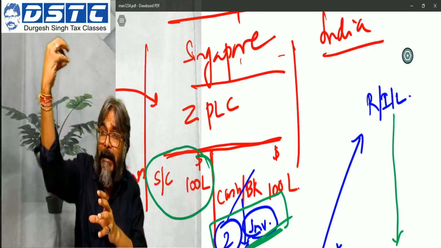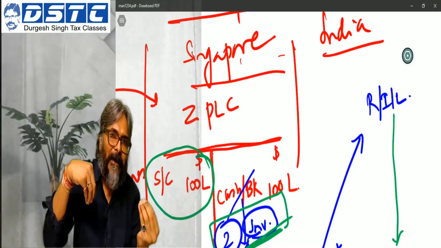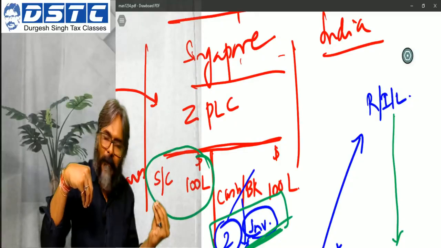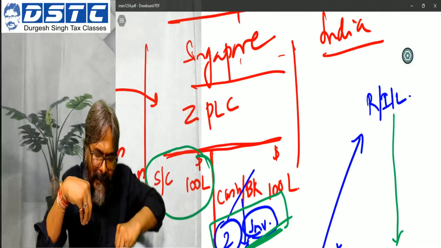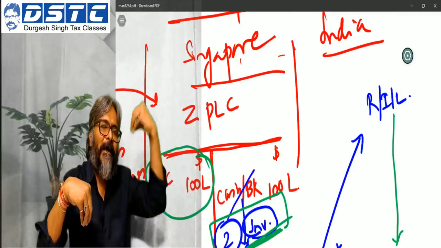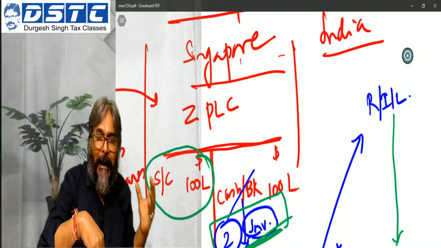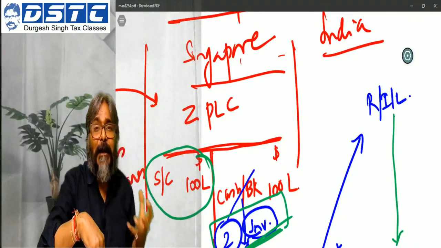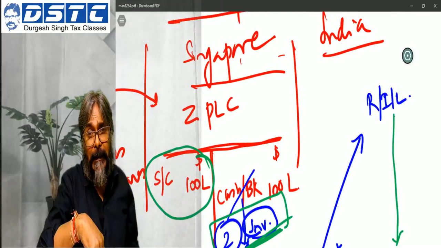So RIL gives value to the investment in the Indian company. That Indian company will correspondingly give value to whom? To ZPLC Singapore, and consequently the value of the shares of ZPLC Singapore will go up in the market.